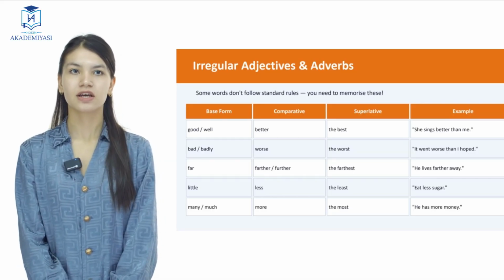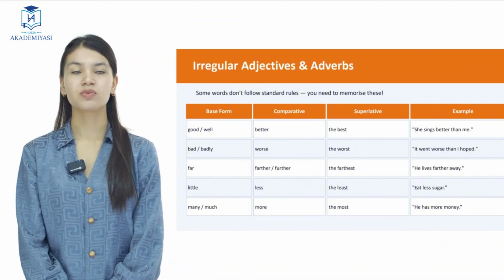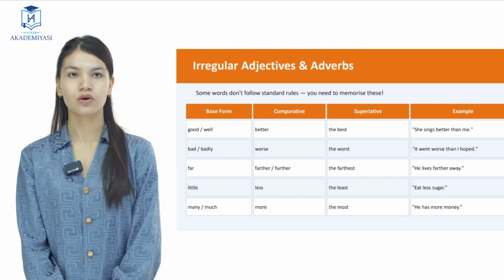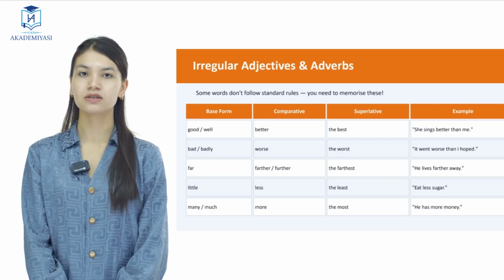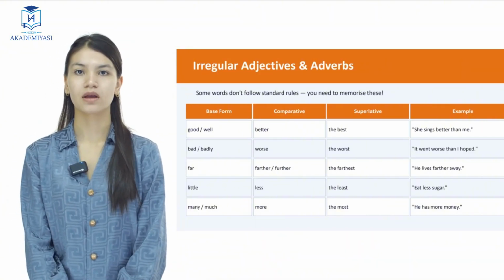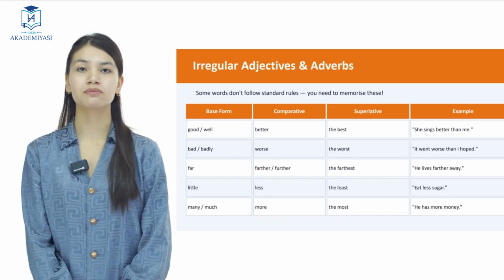Irregular adjectives and adverbs. Some words don't follow standard rules. You need to memorize these. For example, the base form, good or well. The comparative is better. The superlative is the best. An example of this word is: she thinks better than me.